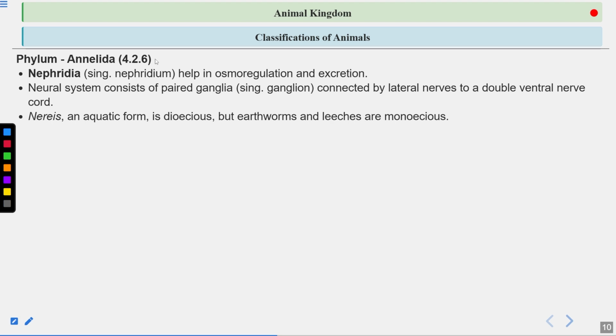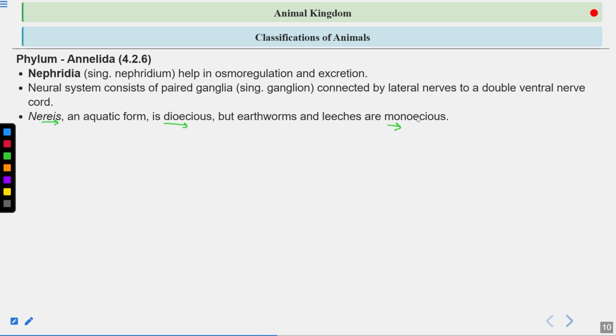Now Nereis, an aquatic form, is dioecious, but earthworms and leeches are monoecious. So these annelids can be dioecious and they can be monoecious also. Dioecious means they have separate sexes. Example is Nereis. Earthworm and leeches are monoecious, or you can also write hermaphrodite.